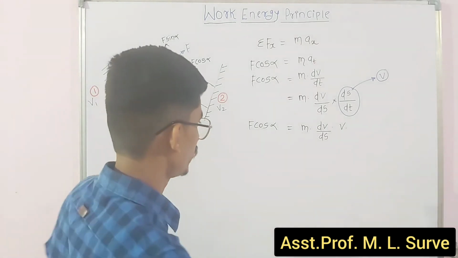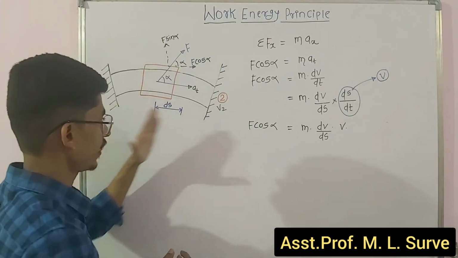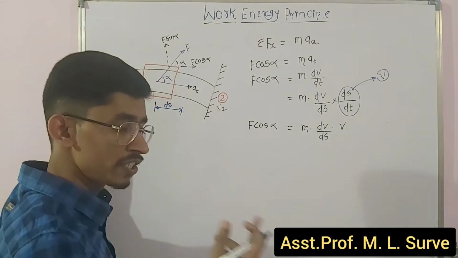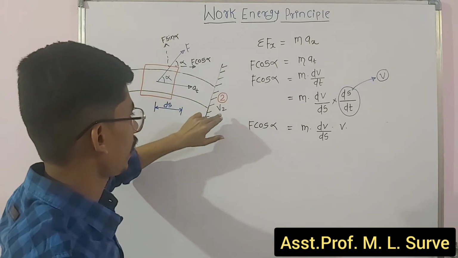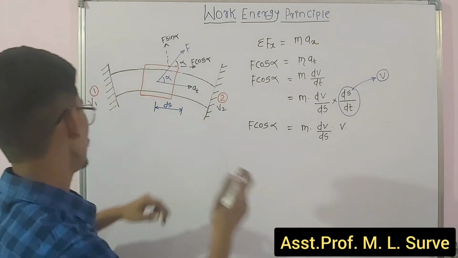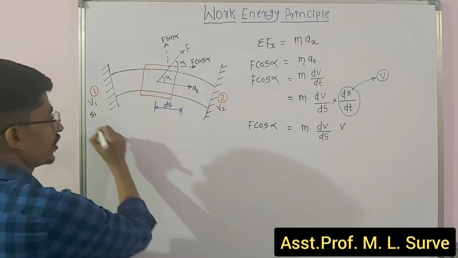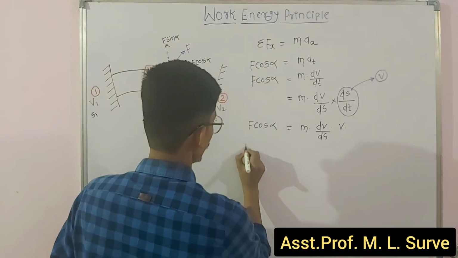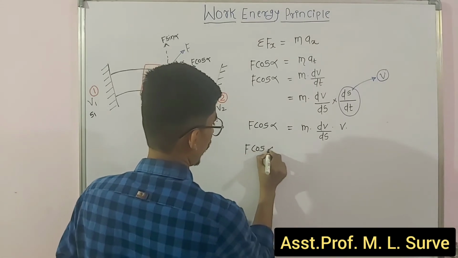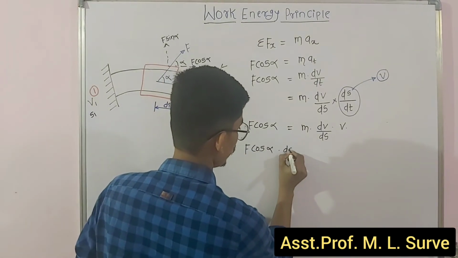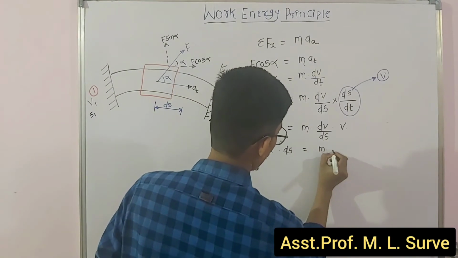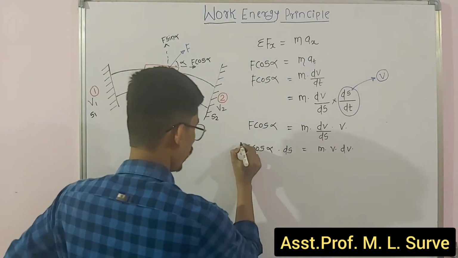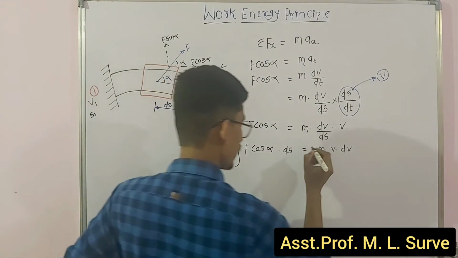Okay, so just look, here is my section 1, here is my section 2. We can say position 1 has some initial velocity v1, position 2 has velocity v2, and here is my displacement s1 at the initial position, and here is my displacement s2 at the final position. So can we take this ds on this side, m v dv? So if we want to go from position 1 to 2, can we integrate?